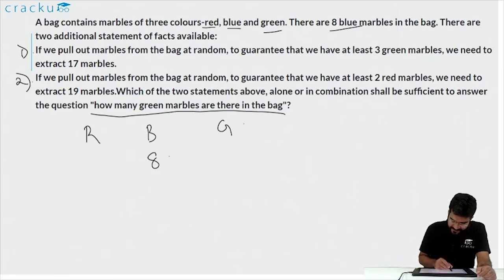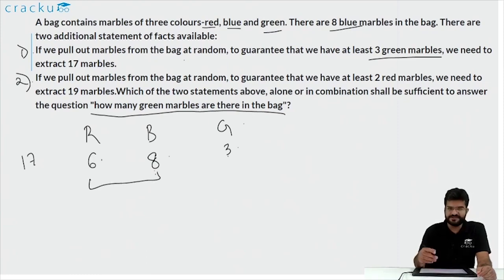If we pull out marbles from the bag at random, to guarantee that we have at least 3 green marbles, we need to extract 17 marbles. So what it says is, if we extract a total of 17 marbles, only then can we be sure that there are 3 green marbles. So what it means is, if you add 8 plus 3, there are 6 red marbles, so that 8 plus 6 is 14. So in the worst case scenario, when you are taking 14 marbles out from the bag, all the 14 will be non-green. So you'll have 8 blue marbles, which is already given. So the number of red marbles in the bag should be 6.